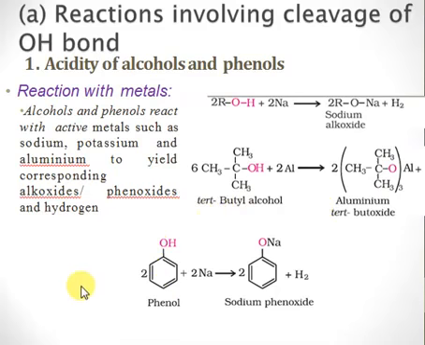Now we have phenol, right? Again we are reacting phenol with sodium, so we'll have sodium phenoxide here with a hydrogen molecule. Since phenol converts into phenoxide and phenoxide is much more stable as compared to phenol, we say that phenols are more acidic. So phenols react much faster as compared to alcohols, and among alcohols the primary alcohols react faster as compared to tertiary alcohols because tertiary alcohols are less acidic.